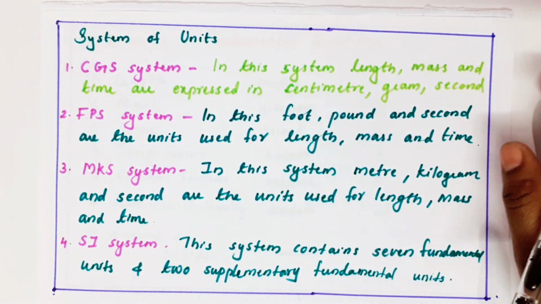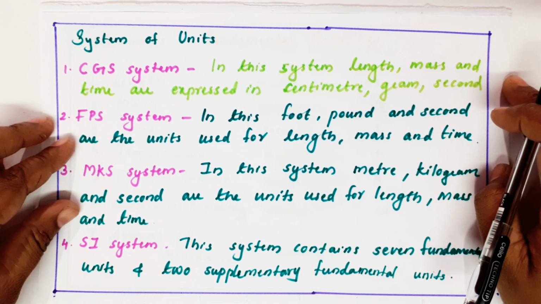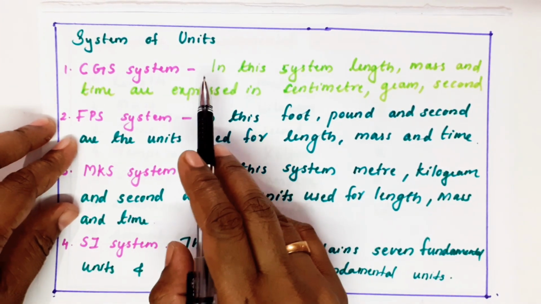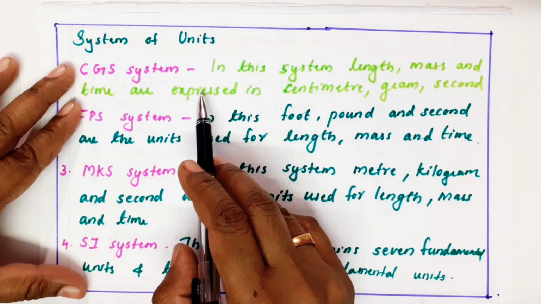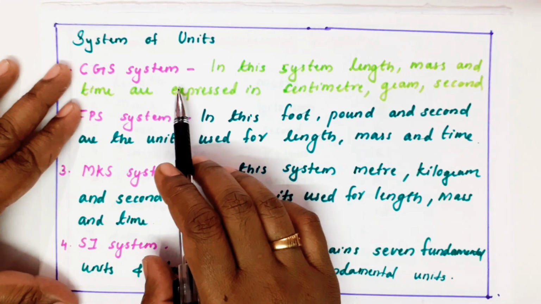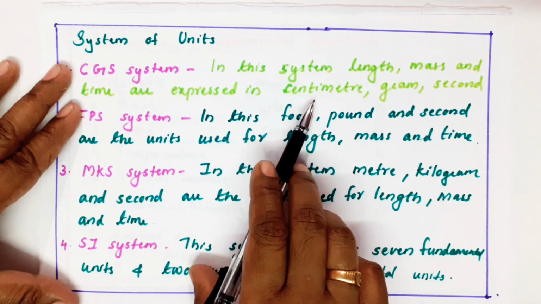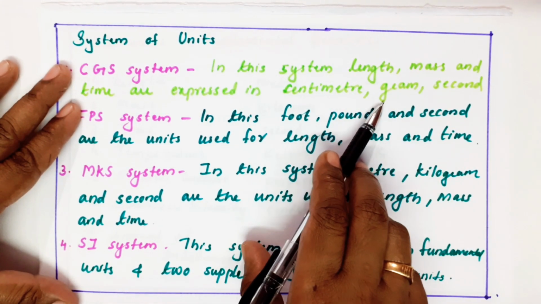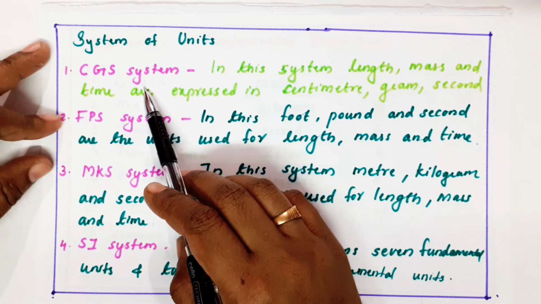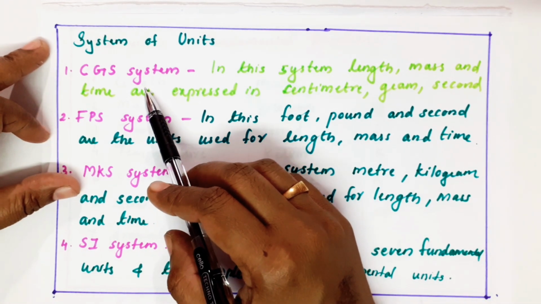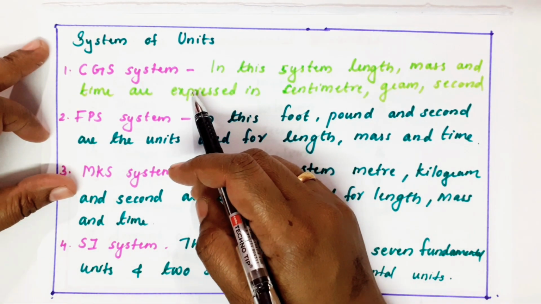Now, there are many systems of units. One system of units is called the CGS system. In this system, we use length, mass and time in terms of centimeter, gram and second. It means the length is measured in centimeter, mass is measured in gram and the time is measured in second. That unit system is called the CGS system. So sometimes they may tell that the unit is expressed in CGS. It means it is in the centimeter, gram, second system.